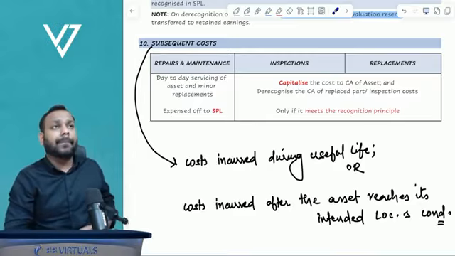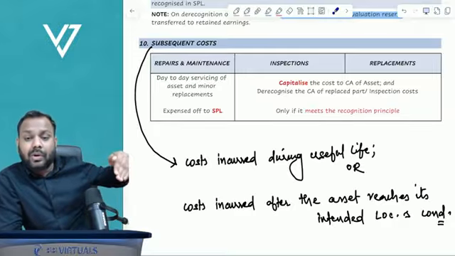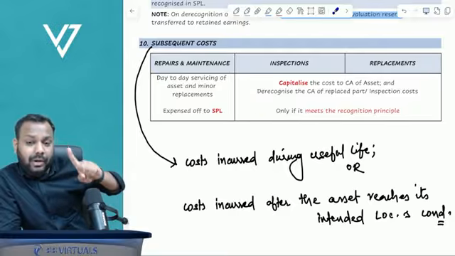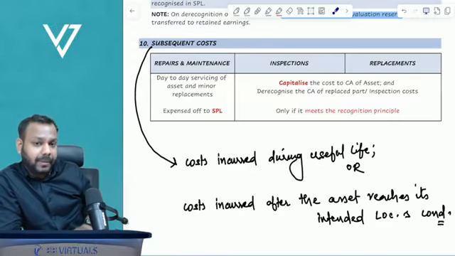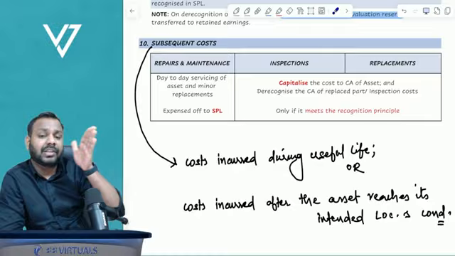Let's suppose an aircraft is supposed to undergo an inspection every 4 years, without which it cannot operate. Suppose in this year we have incurred the inspection costs.